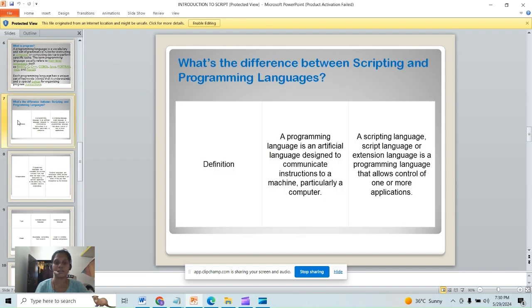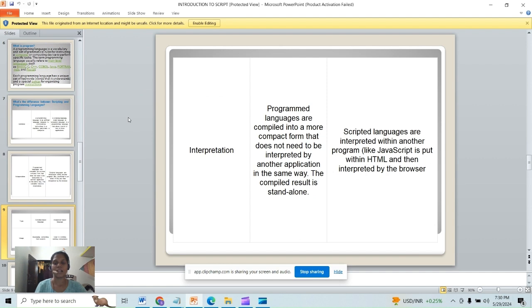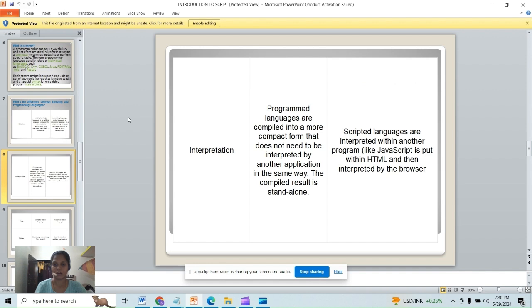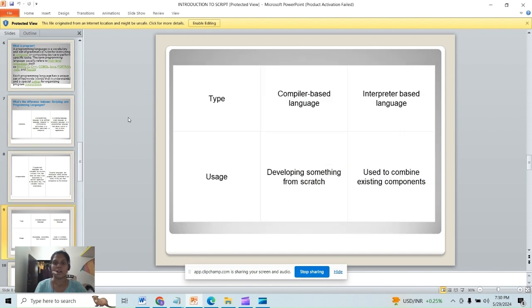What is the difference between scripting and programming language? A programming language is an artificial language that can communicate to instruct a machine, like a computer. A scripting language is an extension language that allows control of one or more applications. Programming languages are compiled, while scripting languages are interpreted, meaning interpreted by the browser. Programming is compile based, and scripting is interpreter based.